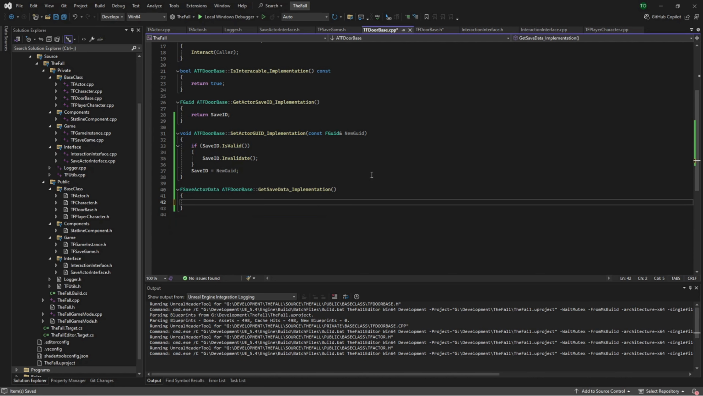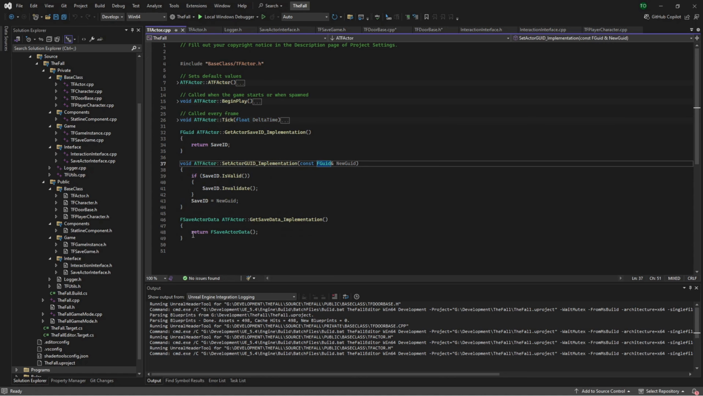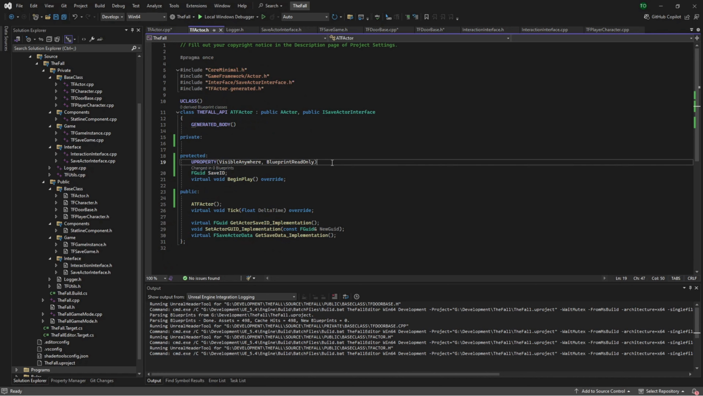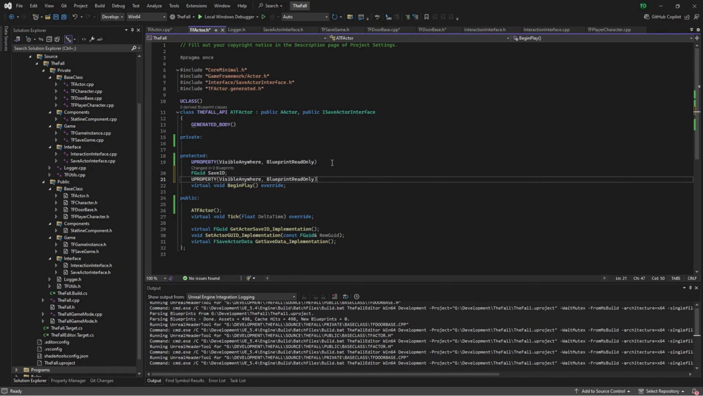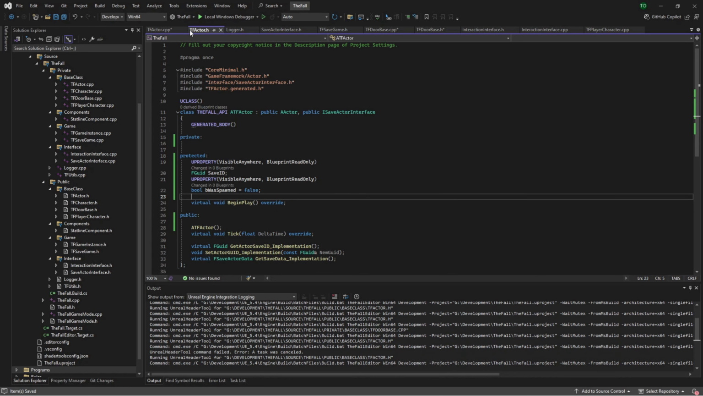With that, because we're not doing anything specific for the door, we can actually do this back here in TF actor. So I'm just going to do that. And then we need to add a bool was spawned, or actually B was spawned equals false. And then that equals this B was spawned. And return ret.